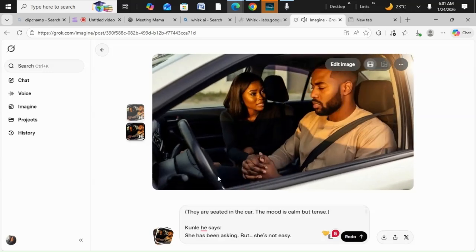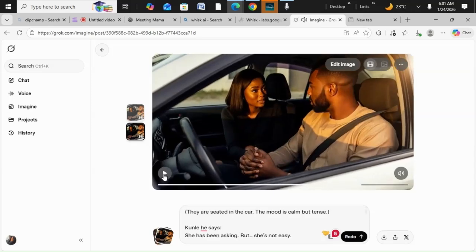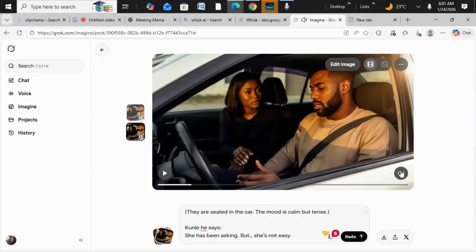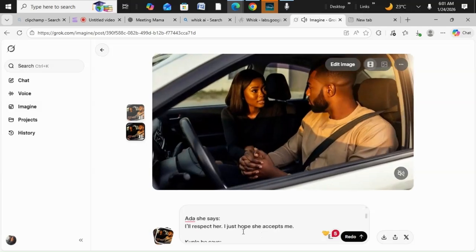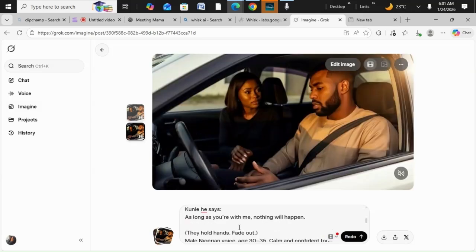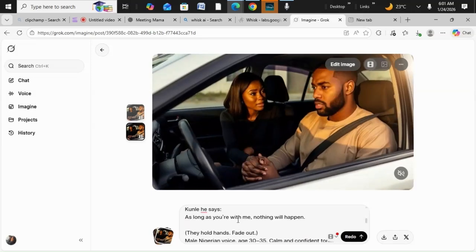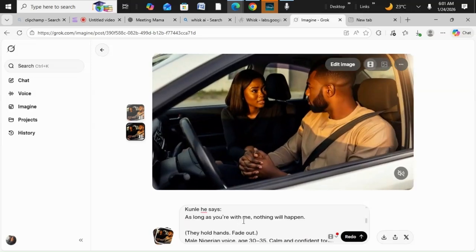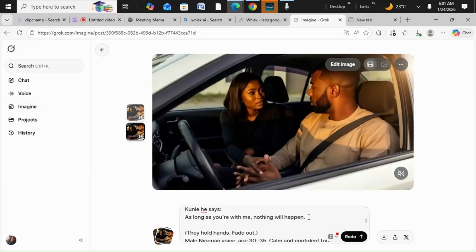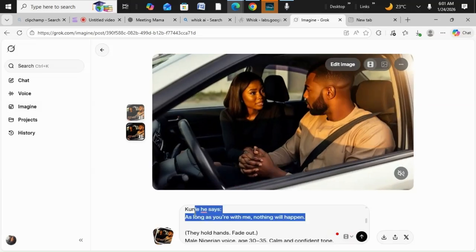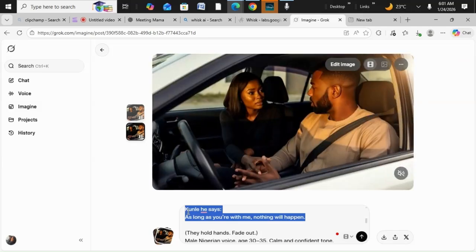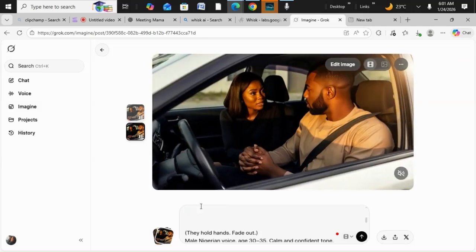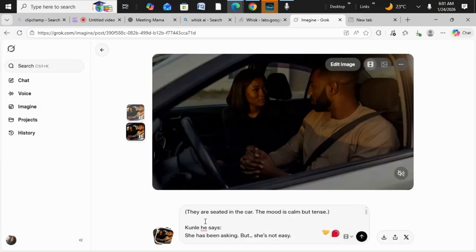I think what they are saying here is more than the 8 seconds, so Grok just used his hand and removed some part for us. So we are going to be recreating it again.